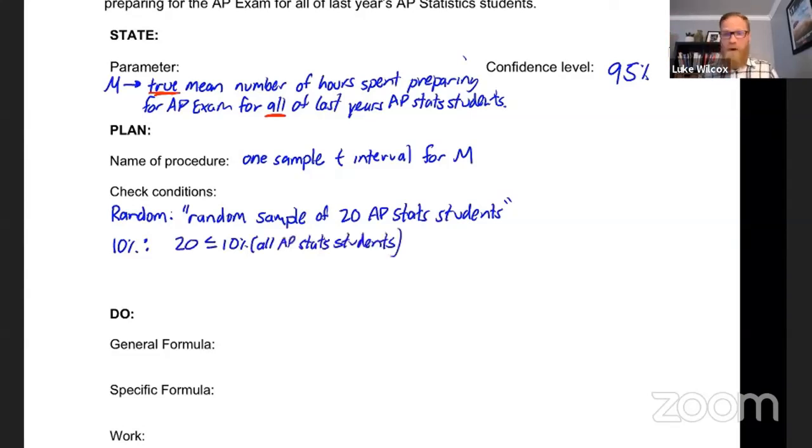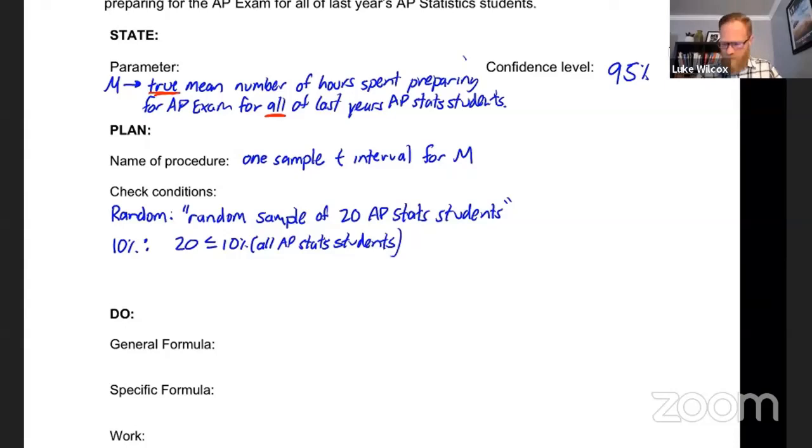And well, we know well that there are hundreds of thousands of AP Stats students. And so definitely the 10% condition is going to be satisfied. And the so what here is, this idea of sampling without replacement is okay. That's not an issue. We don't have to worry about independence because the sample size is small relative to the population.